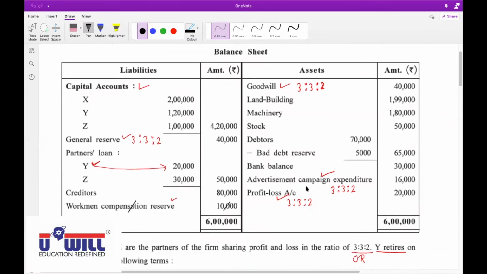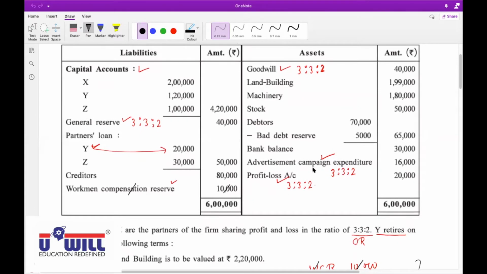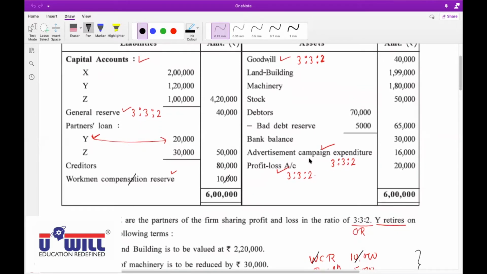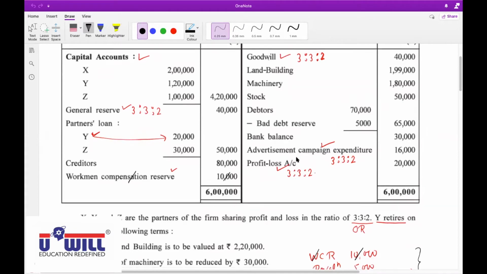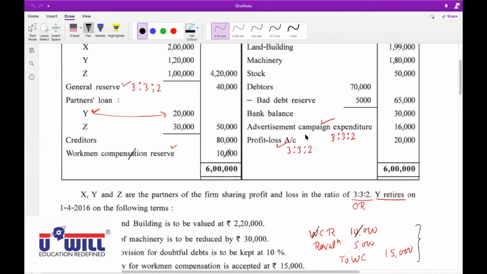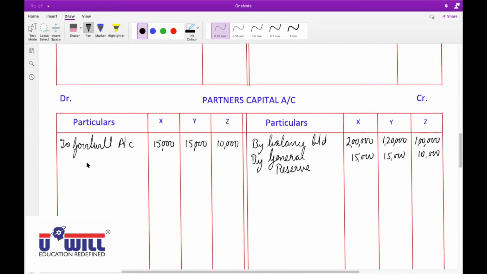So how will it be recorded in partners capital account? We will record it on the debit side. Partners capital account debit side to advertisement campaign expenditure.